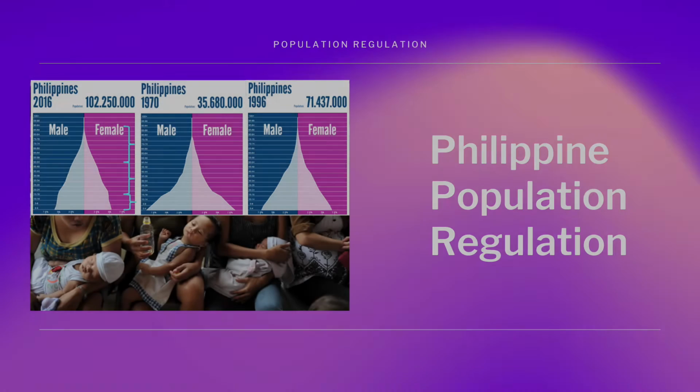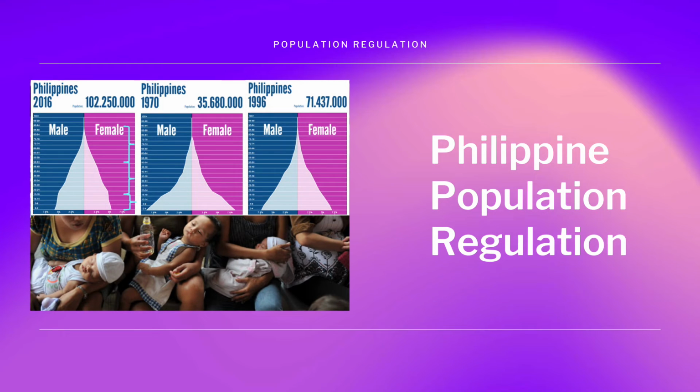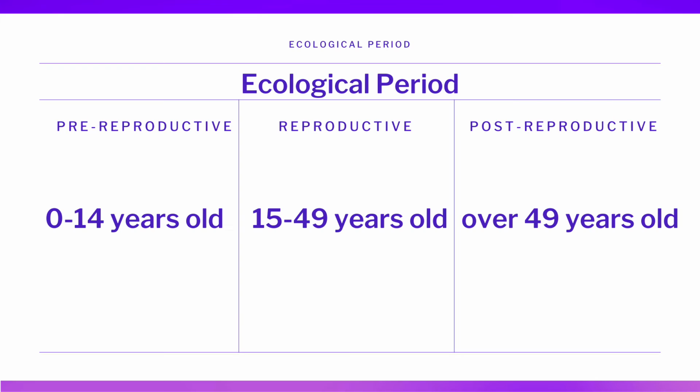As seen in the 2016 population pyramid representing the age-sex structure, the Philippines exhibits rapid growth. Same is true with the years 1970 and 1996, the former having a broader base which indicates a very young population and high birth rate. In humans, the population belongs to different ages as a result of minimal births at every reproductive stage. The age structure is then divided into three ecological periods.